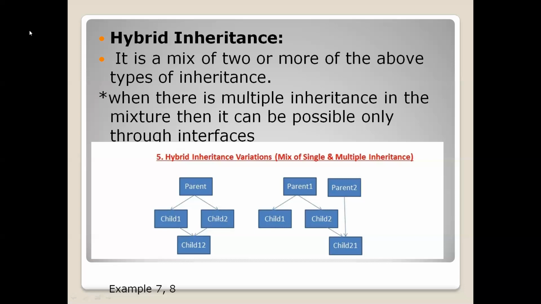Right here you can observe two pictures. If you observe the first picture, which is on the left hand side, there is one parent class which is having 2 child classes, and there is one more class called child 12, which is having 2 parent classes, right? I will show it by using some colors.